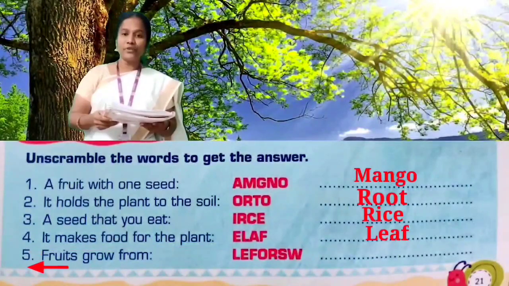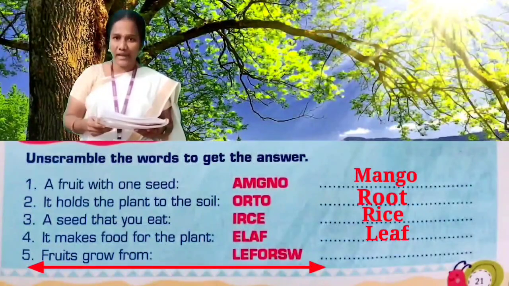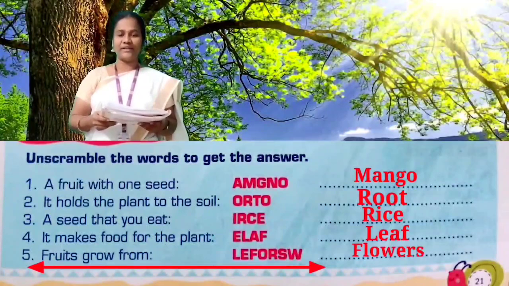The next one. Fruits grow from flowers. Very good.